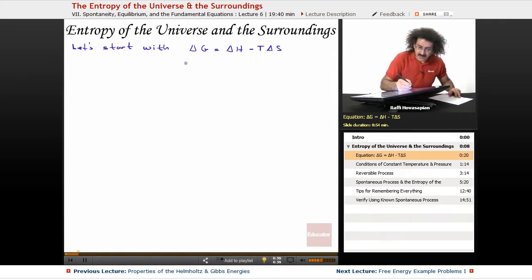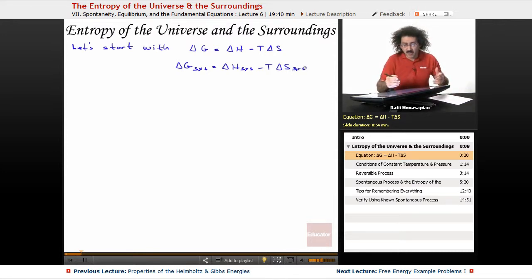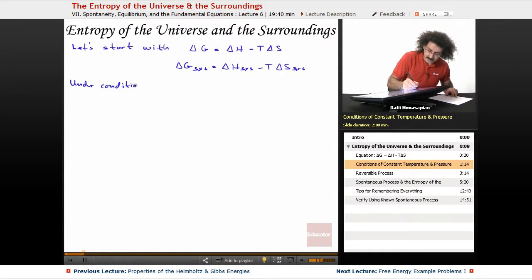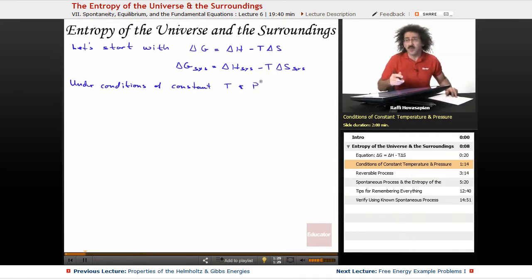Now, so basically this is delta G of the system equals delta H of the system minus T delta S of the system. We don't put it there because that's the general presumption. Now, under conditions of constant temperature and pressure, which accounts for 99.9% of the work that's done in the laboratory, we know that